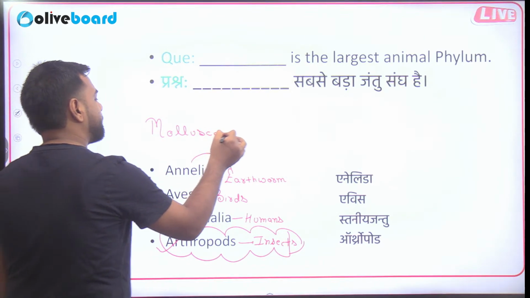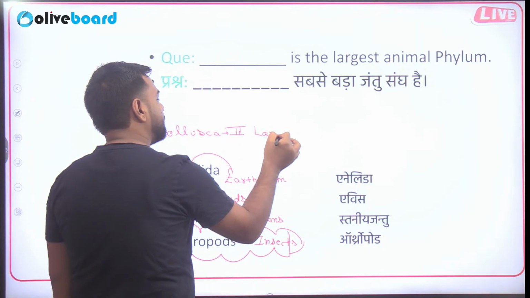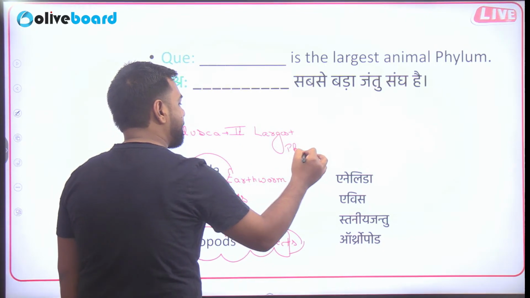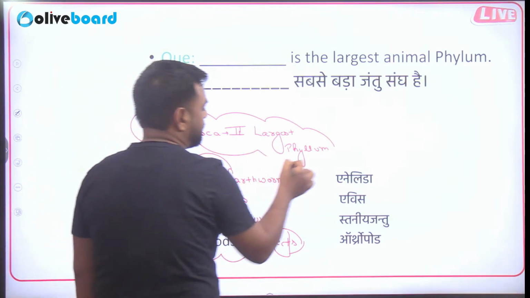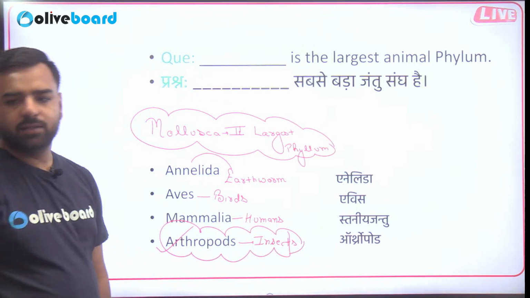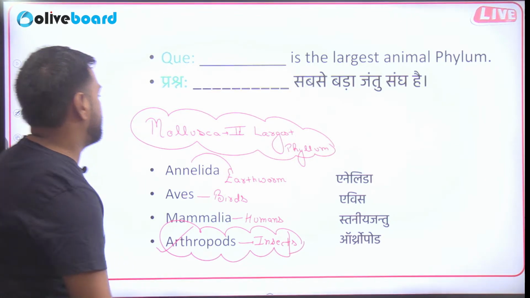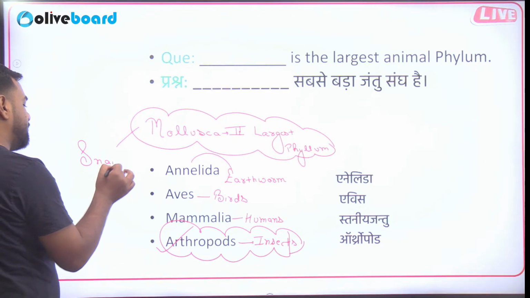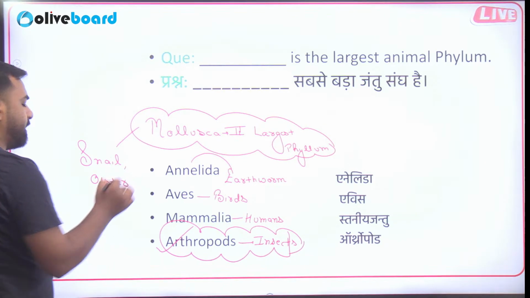Mollusca is the second largest phylum, right? So here snails and oyster, they all come in the Mollusca. Let me write it for you. So what all things will come? Snails, oyster, they are under this category.